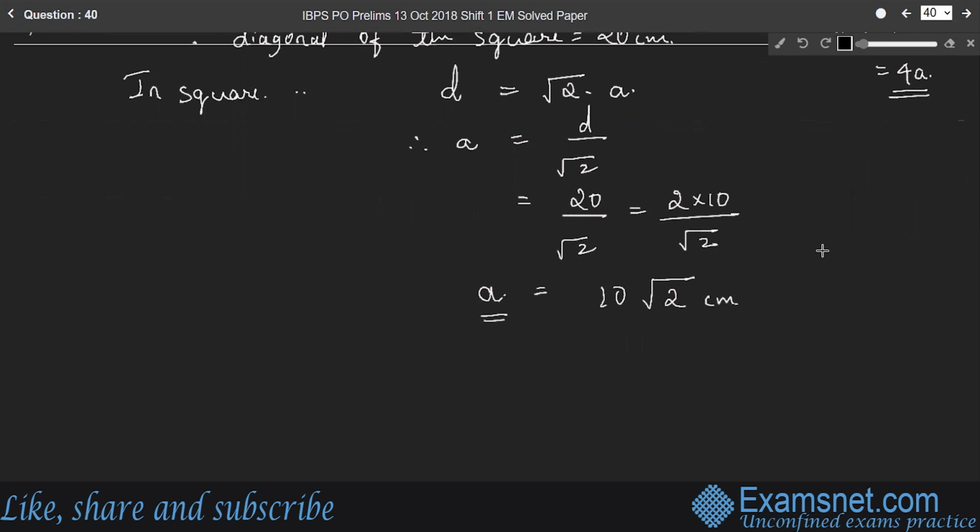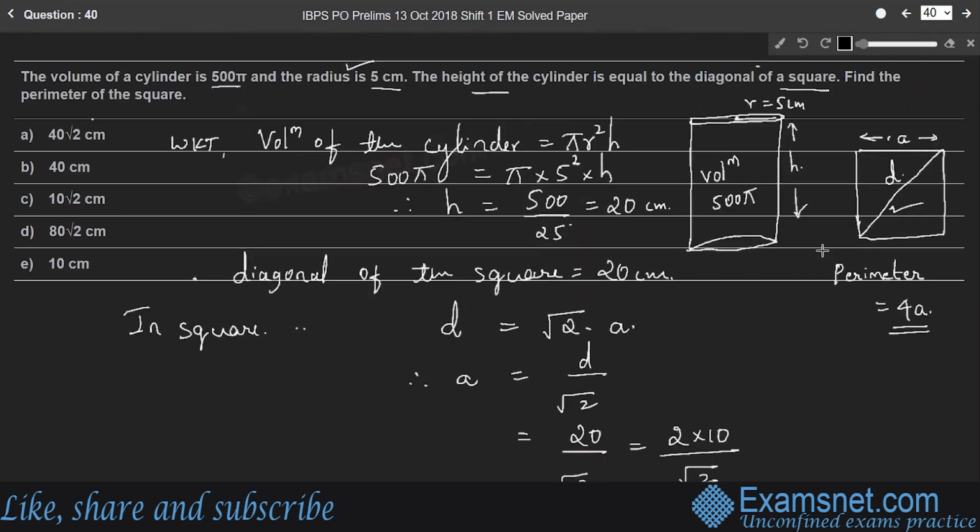So when the side is given, what will be the perimeter of the square? Perimeter is equal to 4 times its side, so that is 40 root 2 centimeter. Therefore, the perimeter of the square is 40 into root 2. Option A.